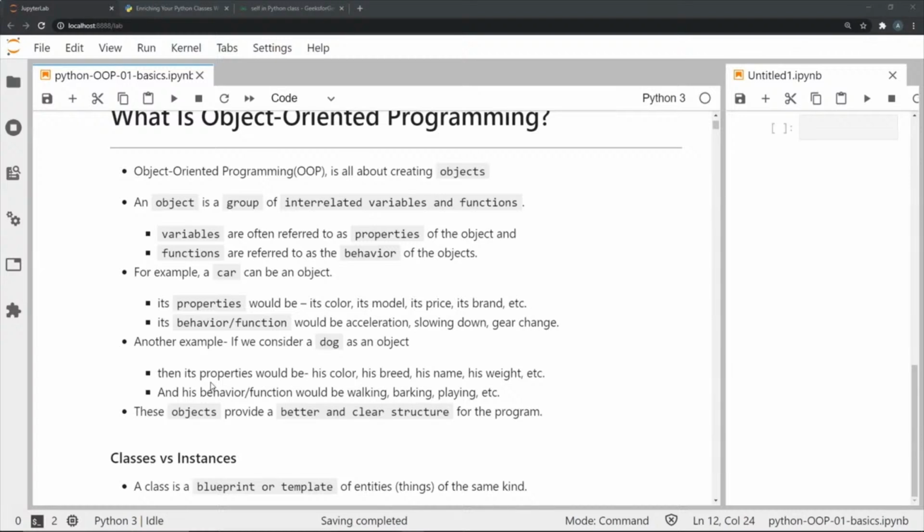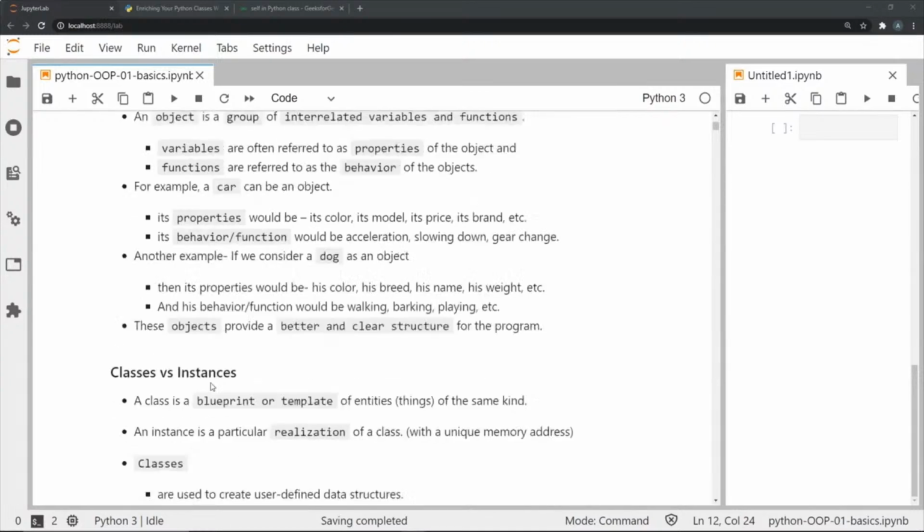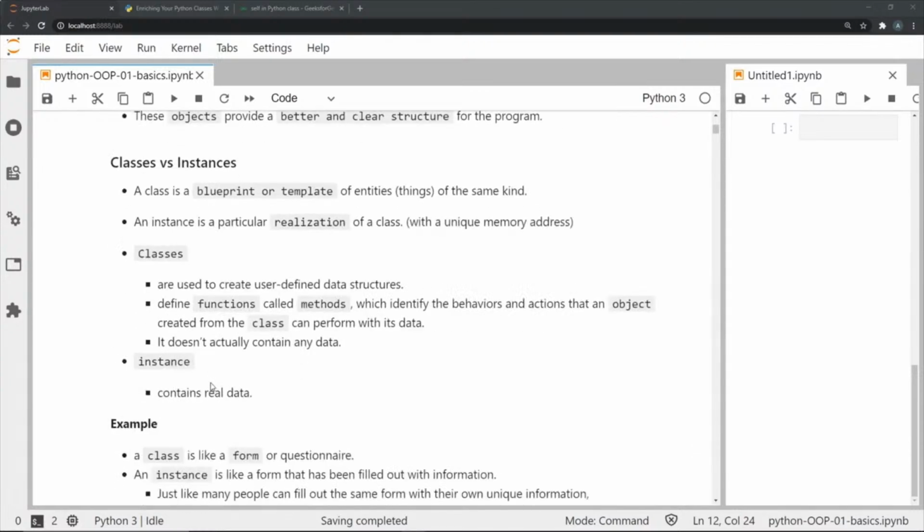Similarly, if I give you an example of a dog as an object, we could consider the properties of the dog as its weight, its name, its breed, its color, whereas its functions could be barking, playing, eating, walking, etc. Objects provide a better and clearer structure for a program.